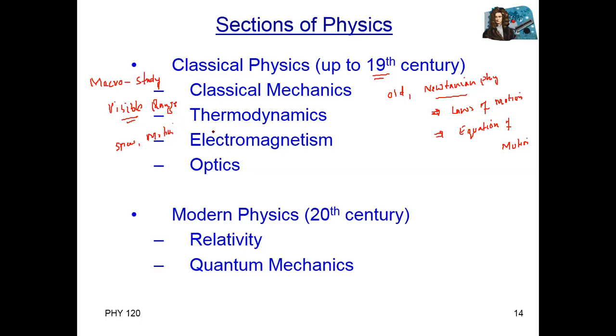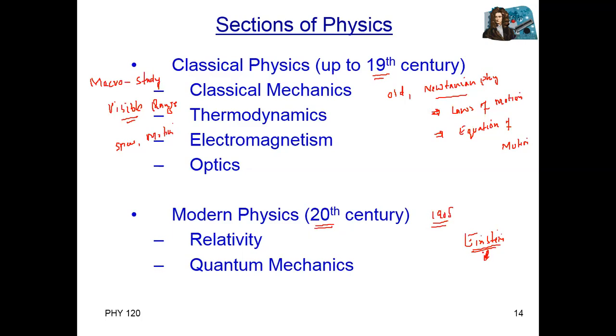But after 1905, Einstein presented the theory of relativity. So another concept, the start of modern physics, was revealed.